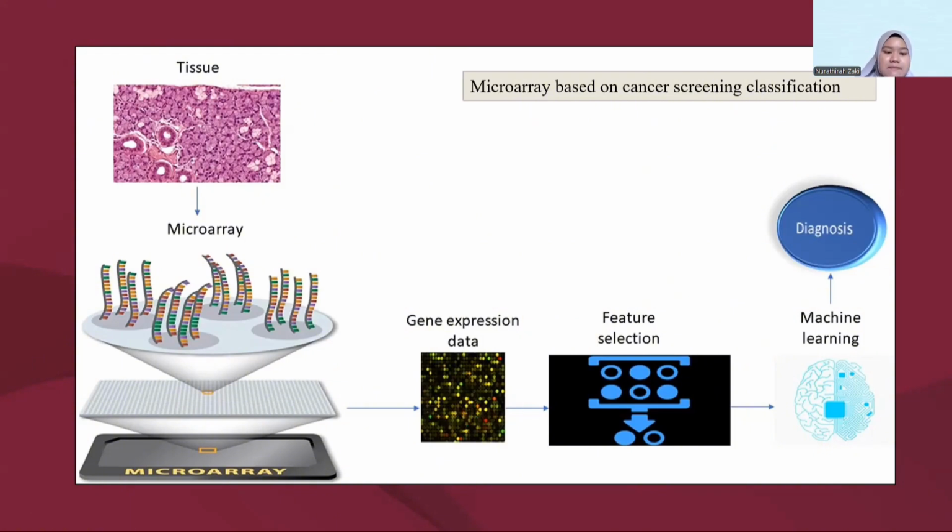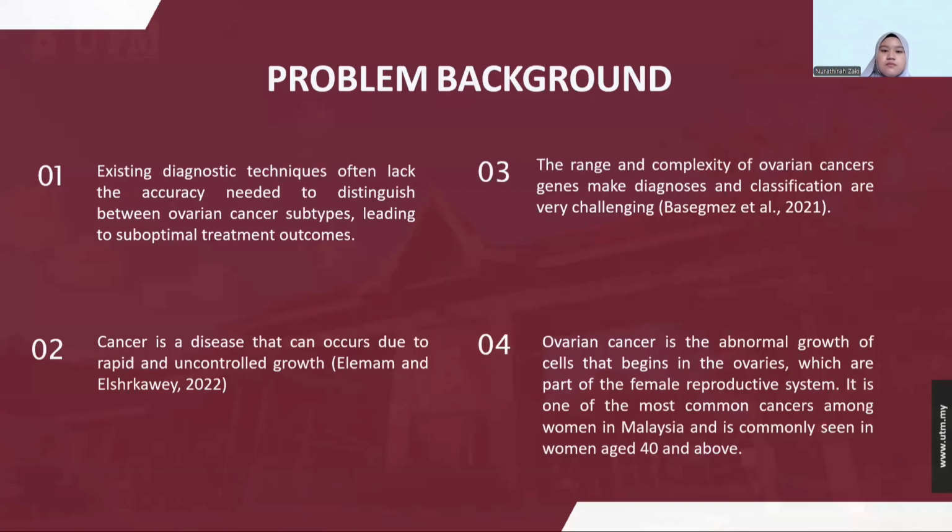By measuring the light released from the labeled samples, it measures how active each gene is. The gene expression data is then obtained from the microarray for the study. Basically, the gene expression data combined with feature selection will be analyzed by machine learning to get the best accuracy performance for diagnosis.